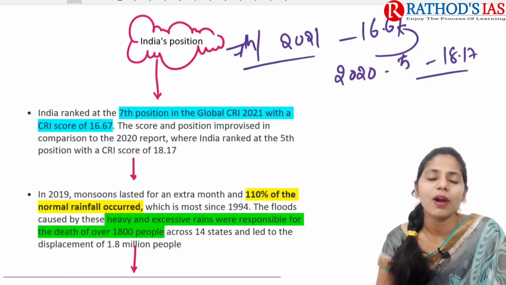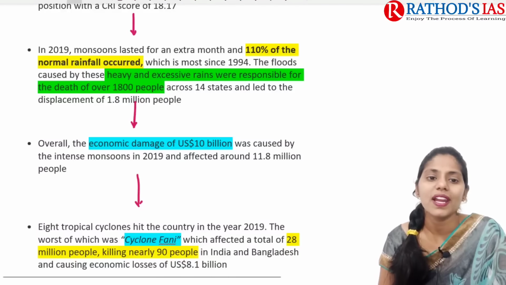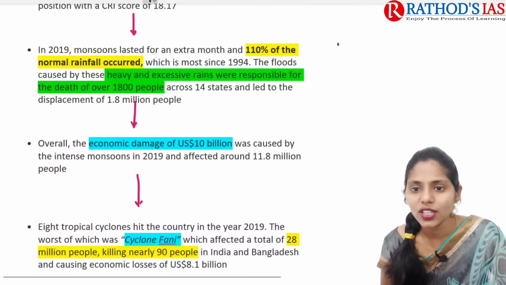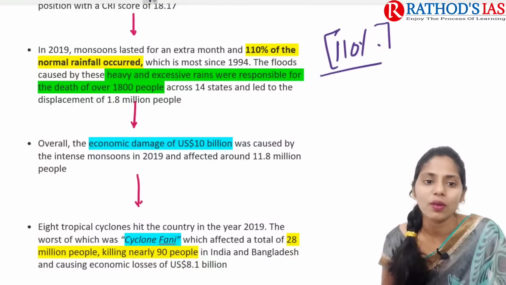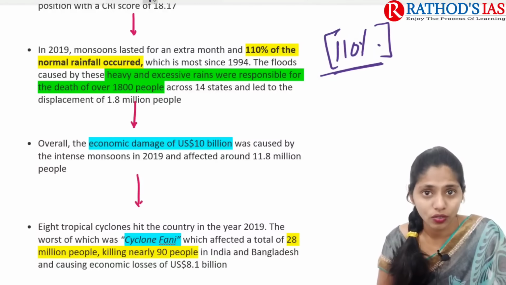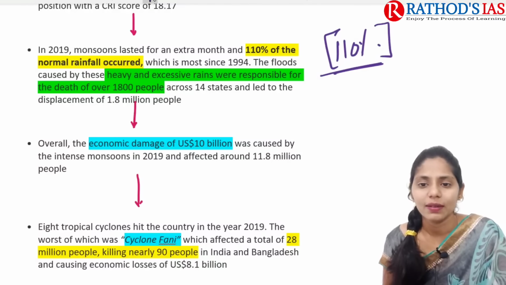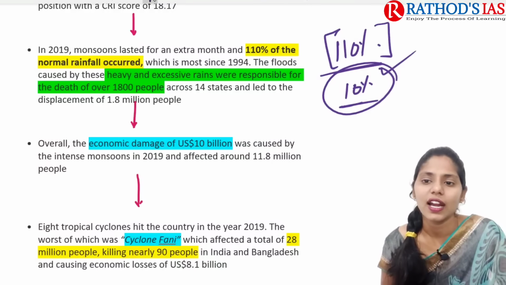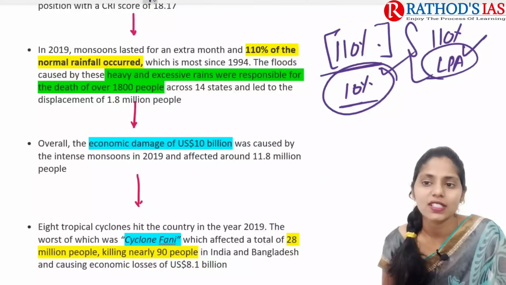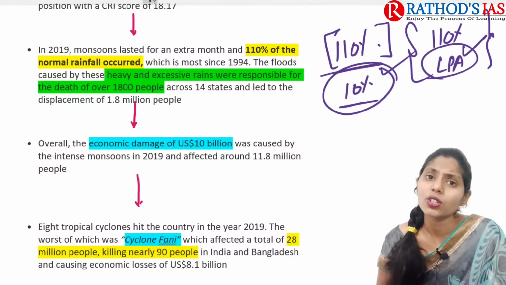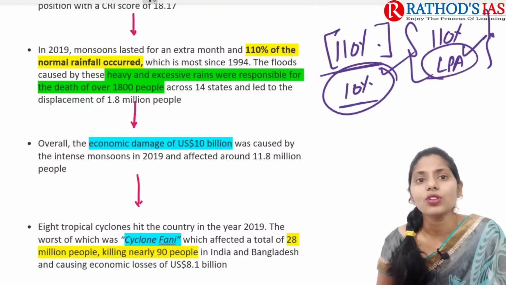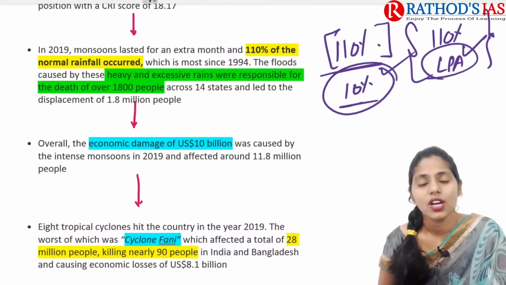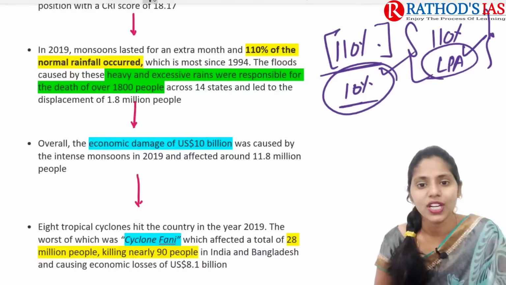Okay, in 2019, the monsoon lasted for an extra month, and we got 110% of normal rainfall. That means we got 10% above normal, or 110% of the LPA, the long period average, that we experienced in 2019. Because of this high rainfall that led to floods, and because of these floods, the heavy and excessive rainfall was very much responsible for the deaths of about 1800 people across 14 states.